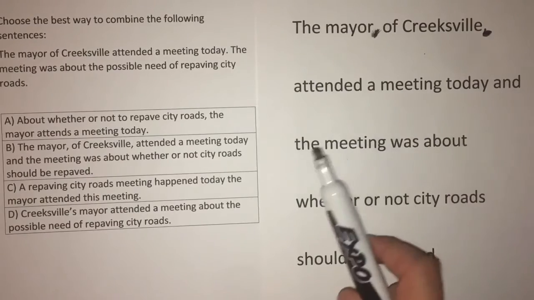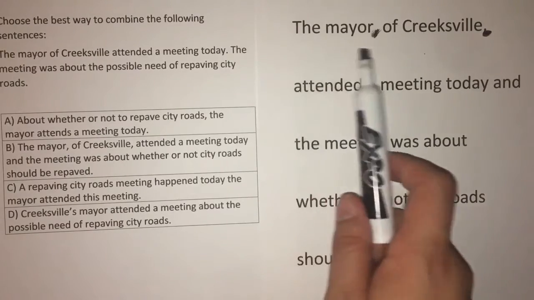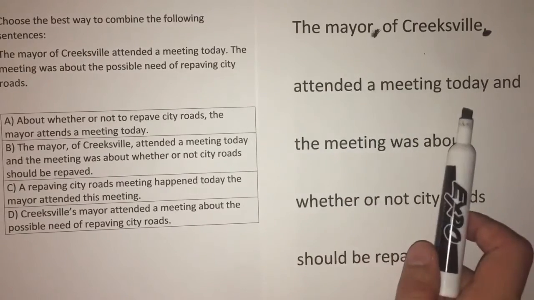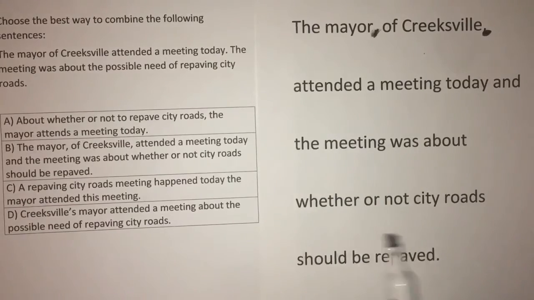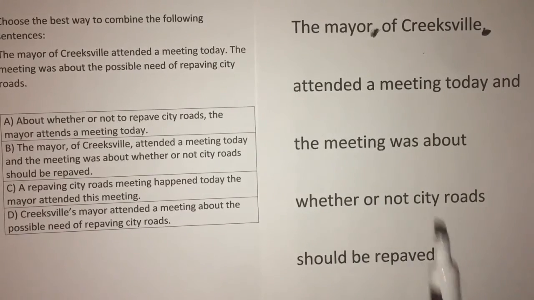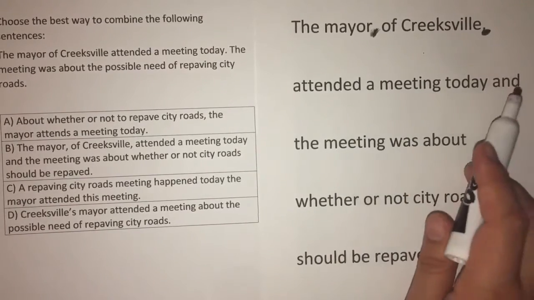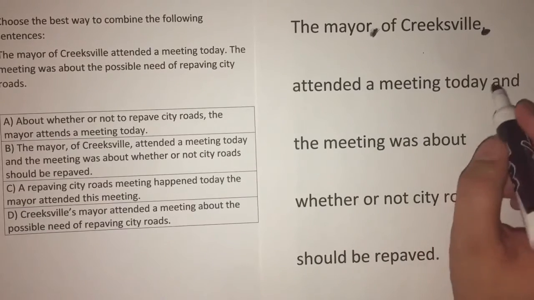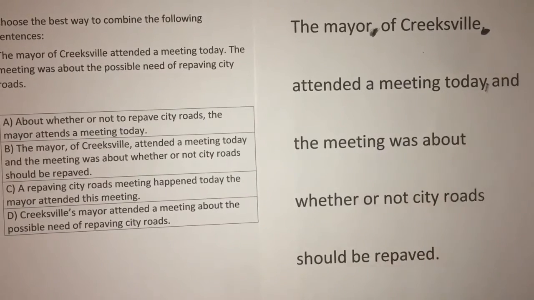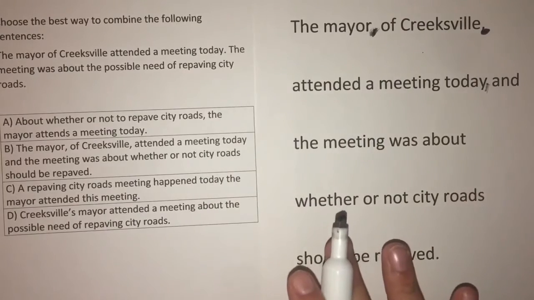We also have an issue here. Meeting today, the meeting. We've combined the two sentences together, but there should be a comma after the word today, because these are two complete thoughts. The mayor of Creeksville attended a meeting, and the meeting was about whether or not city roads should be repaved. So put a comma there to signify linking those two complete thoughts with a conjunction.